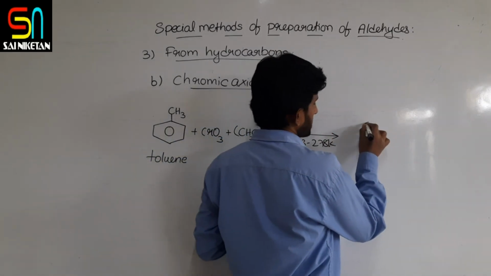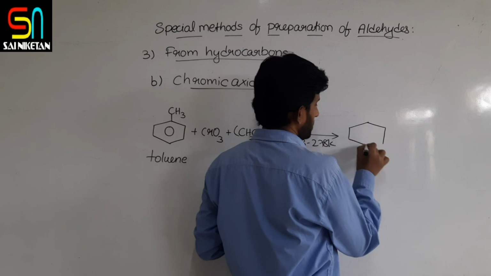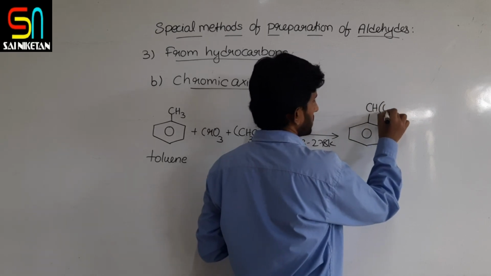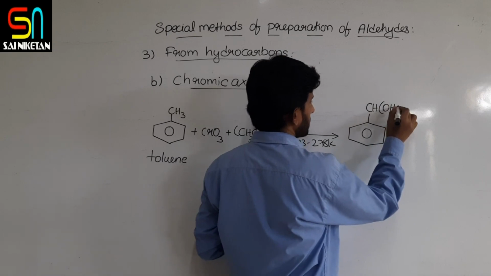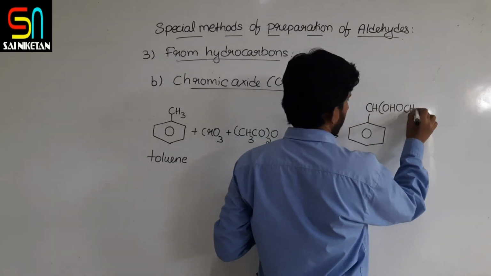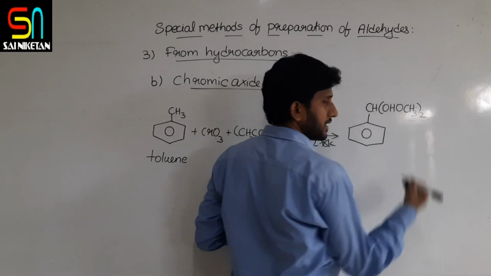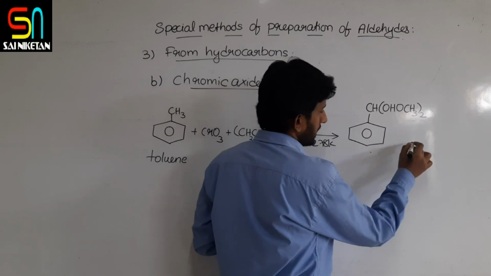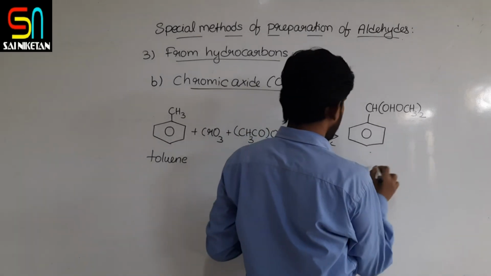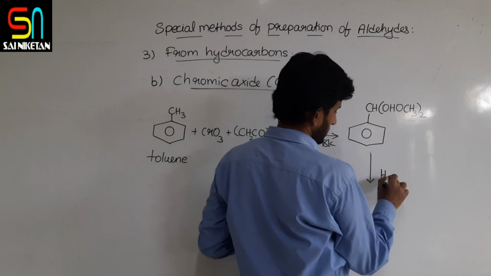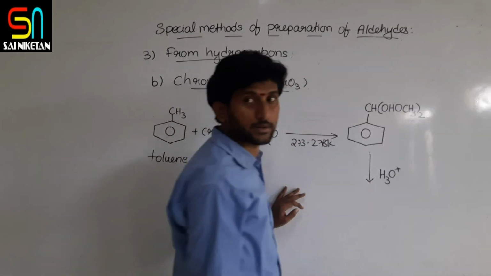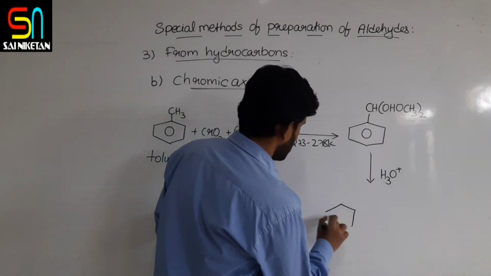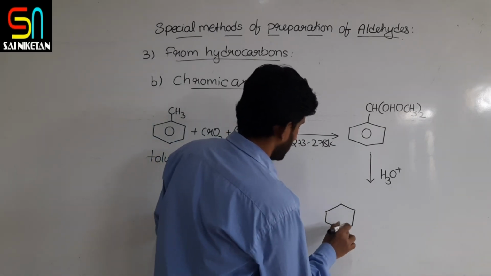It forms again the same thing. Here also a complex is formed with acetic anhydride, a chromium complex. Then after this, we are doing acid hydrolysis. This acid hydrolysis produces benzaldehyde.